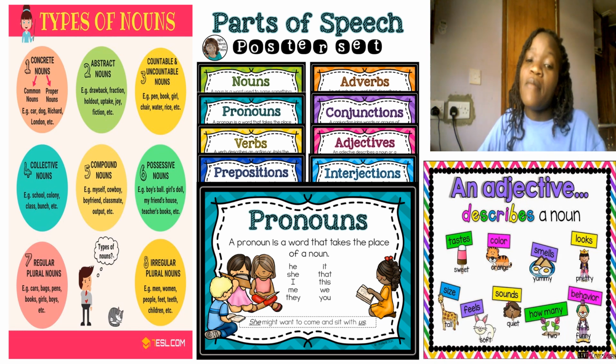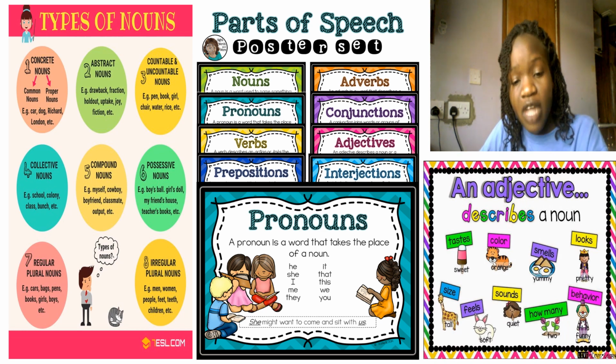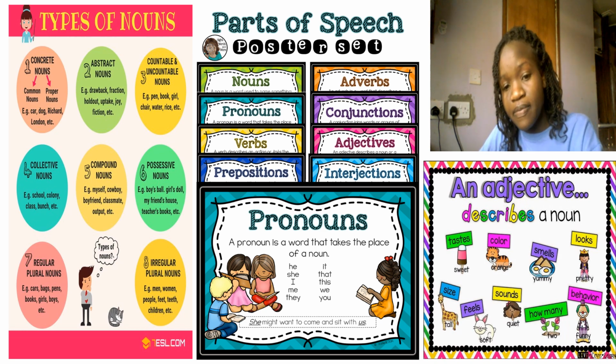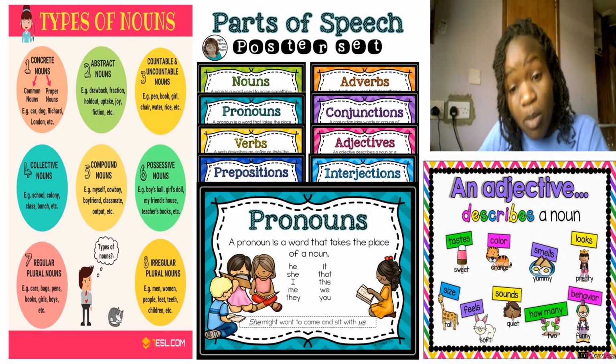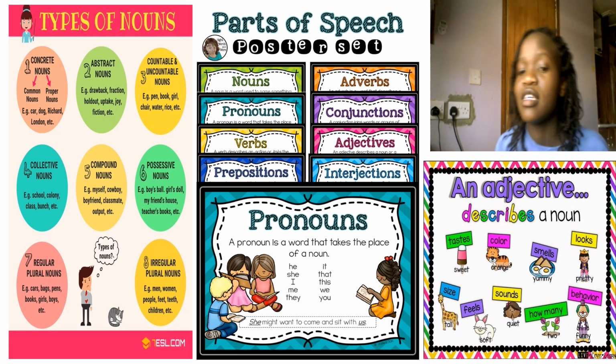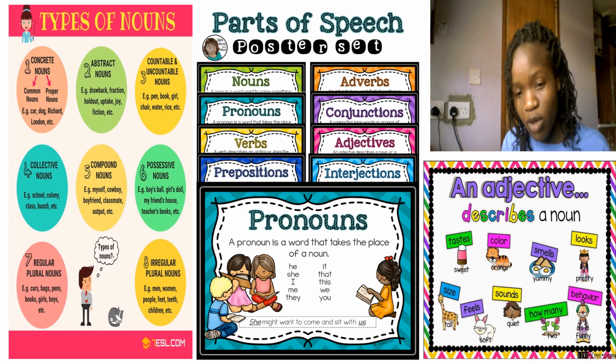What about the collective nouns? Collective nouns include nouns which are grouped nouns. For example, we can say a swarm of bees. These are types of nouns which have been collected collectively. They've been put in a particular state, that is, in a certain group, but they are also part of nouns.